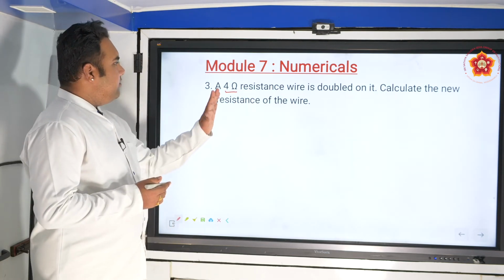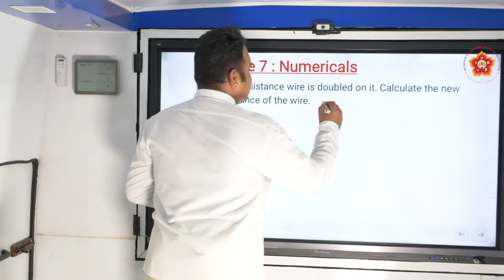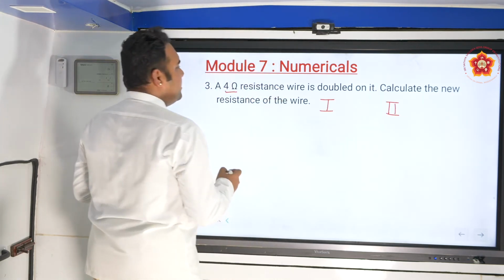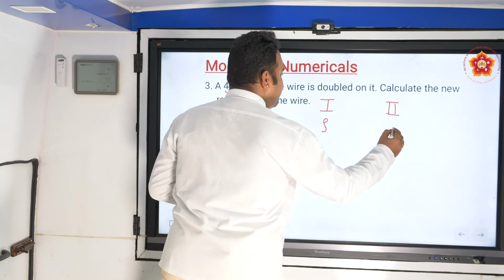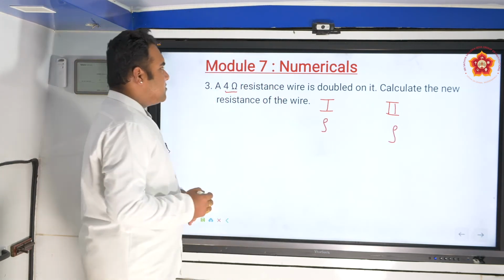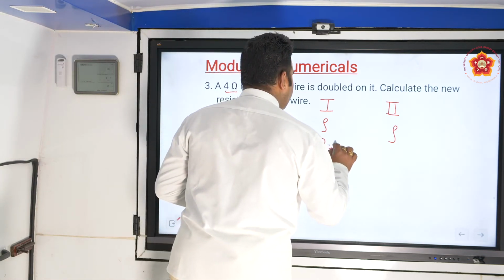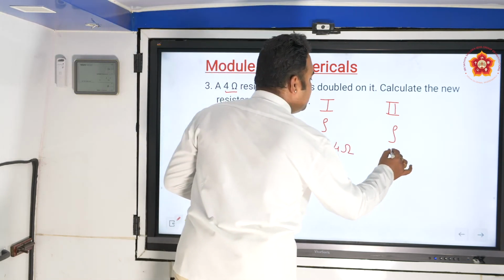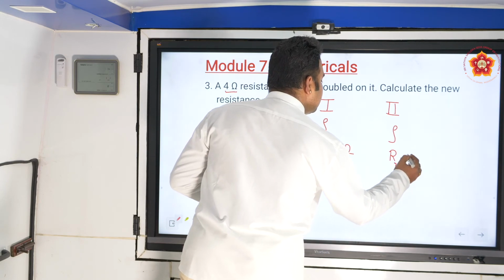Now we would like to see, there are two cases again. There is case 1 and then case 2. There is a wire, which means in both cases the wire is the same, and the resistivity value is also the same. The resistance initially was 4 ohms. They are asking us to calculate what the new resistance is. Now R1 is given, and R2 they are asking us to calculate.